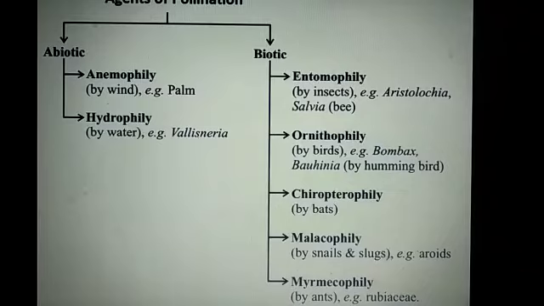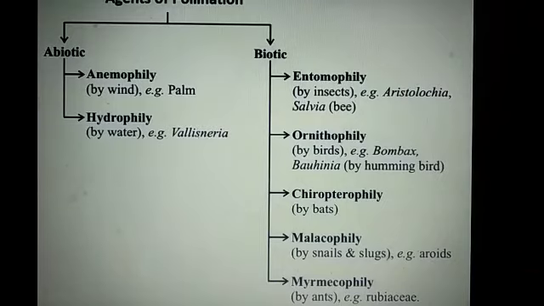And second is hydrophily, when the pollination occurs by water. Actually, student, water pollination is called hydrophily, and it is very common in lower plants such as algae and bryophytes. We read that in bryophytes the gametes need water to transfer. Okay, the next one is biotic factors. What are the biotic factors?